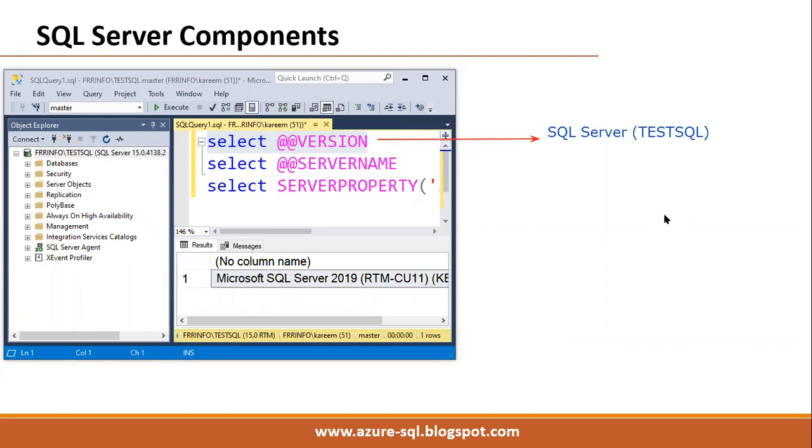Double at the rate symbols means it is a global variable, one predefined variable actually. Global variable, or we can say predefined variable.